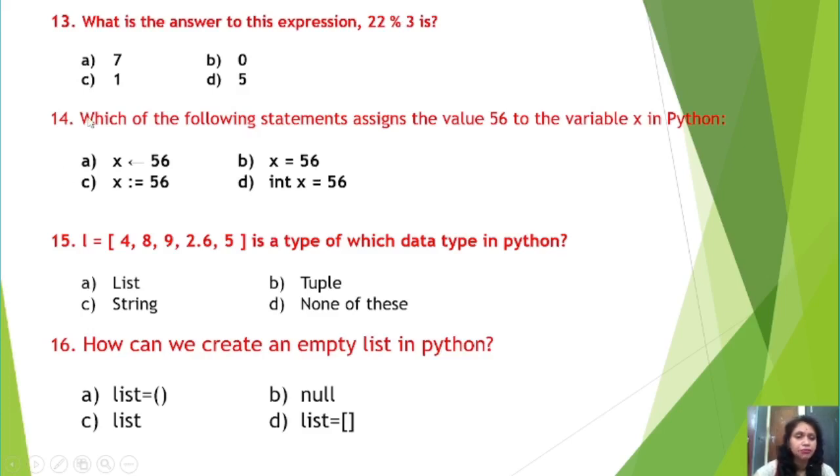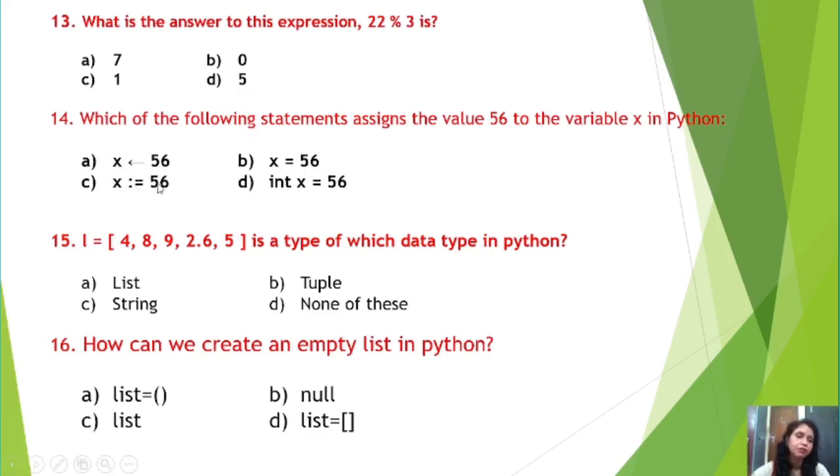Now, question number 14, which of the following statements assigns the value 56 to the variable x in Python? Very simple question. How do you assign a value 56 to a variable x? Python is a programming language, so we have to follow the syntax. Option A, x arrow mark 56, no, this is wrong. B, x equal to 56, yes, this one is correct.